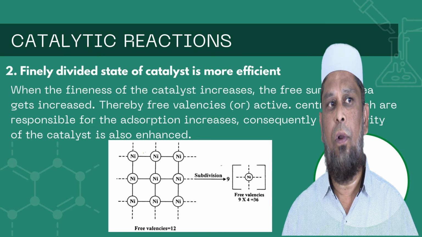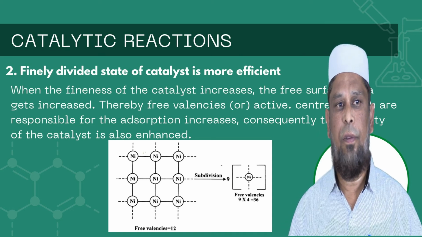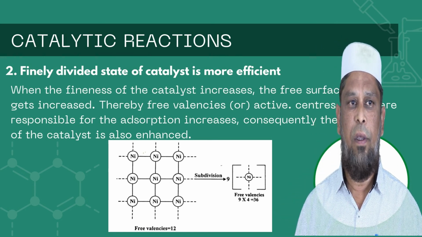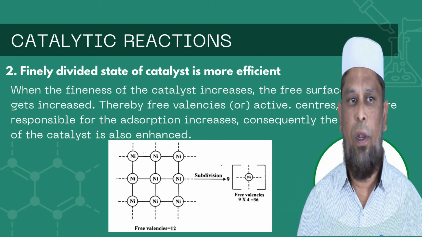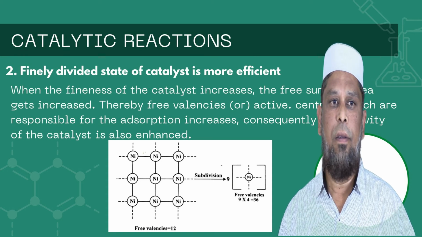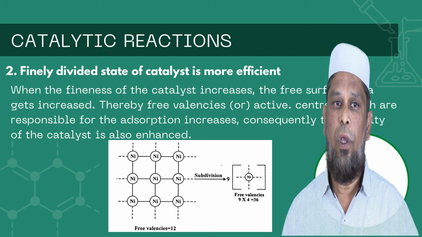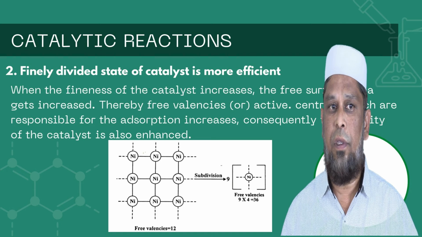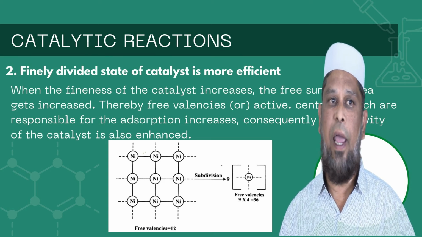I said just before, the finely divided state catalyst is more efficient. You can see the diagram. You can have the number of nickel, that is the nickel catalyst element. We have around 9 elements. The free valencies are there, you can calculate 12 free valencies are there in the bulk. At the same time, if you subdivide this nickel catalyst, that is 9 into 4, around 36 valencies are there. That means when these subdivided particles are used, the reactions will be very fast. That means the catalyst is more efficient or active.